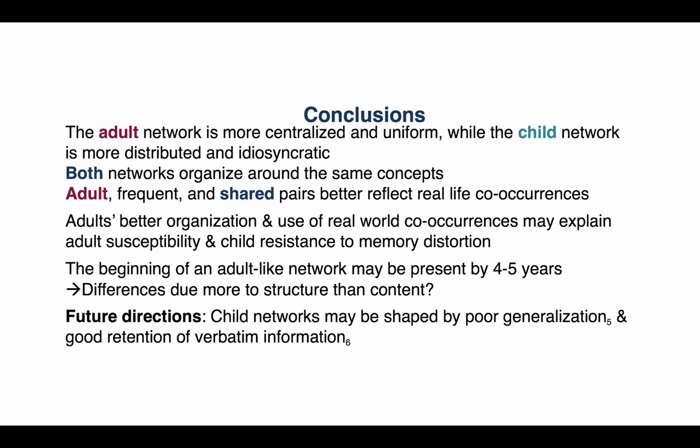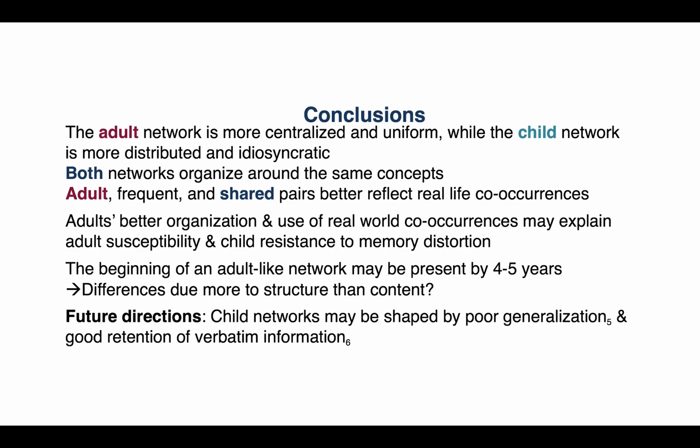To reiterate, we found that the adult network is more centralized and uniform, while the child network is more distributed and idiosyncratic, suggesting better organization in the adult network. We also found that both networks organize around the same concepts, and that adult pairs, frequent pairs, and shared pairs better reflect real-life co-occurrences. As such, adults' better organization and use of real-world co-occurrences provide a possible explanation for the adult susceptibility and child resistance to memory distortion.